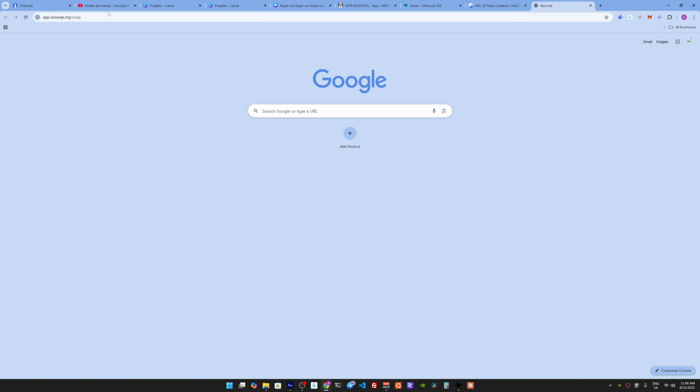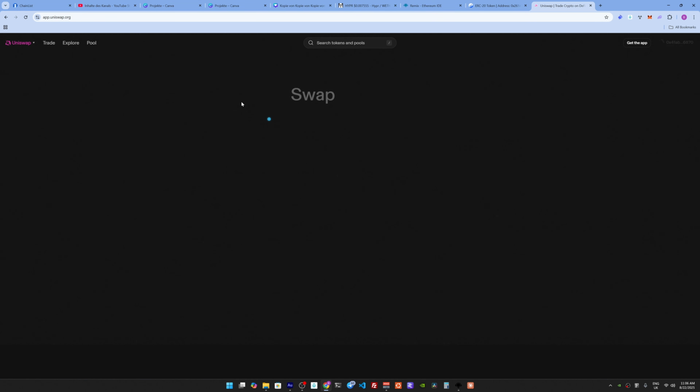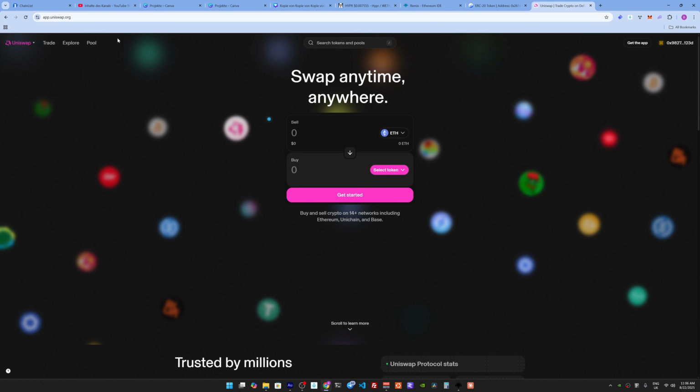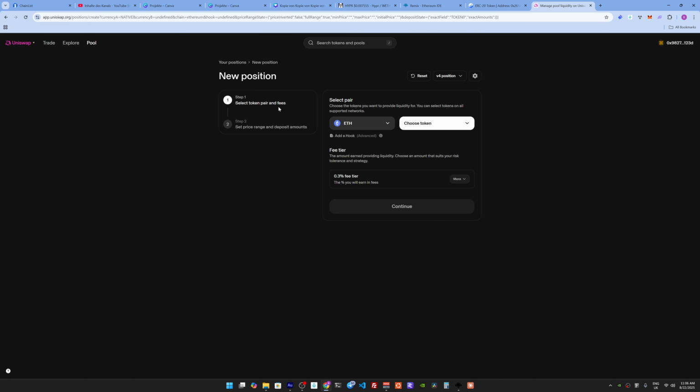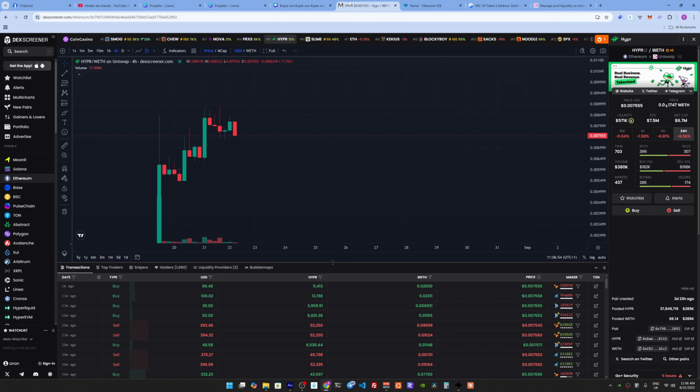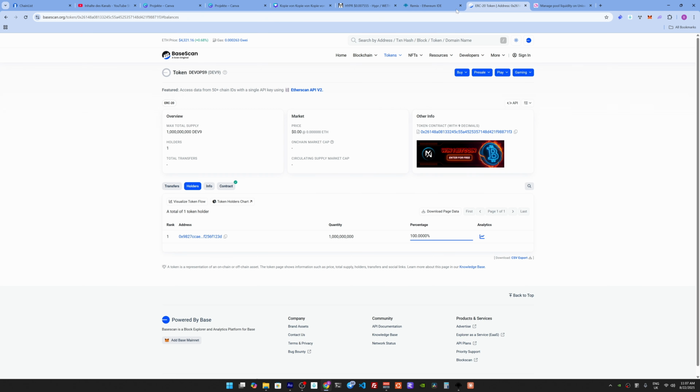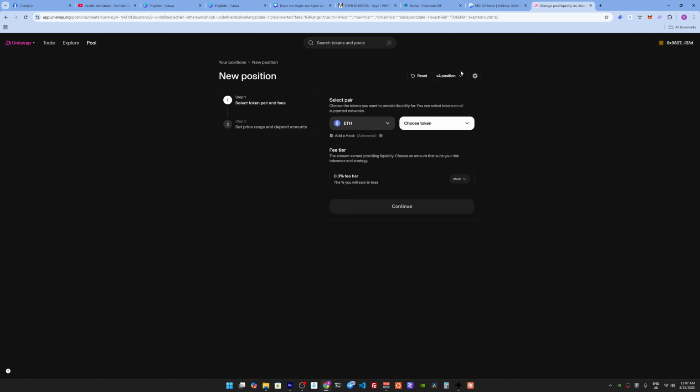We can go ahead and go to Uniswap and add liquidity. As soon as we add liquidity here on Uniswap, we go to pool, create position. As soon as we add liquidity here on Uniswap, you will be able to see our coin DevOps9 here on Dexscreener, Dextools, and all the other dexes here. That's just an easy procedure, and I will take you through that now. So for that, we need our contract address, and we need to connect the wallet.